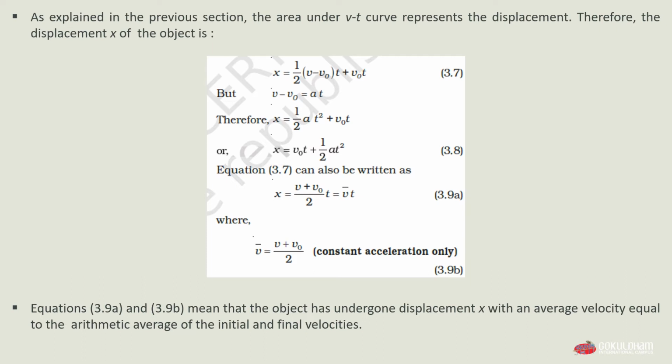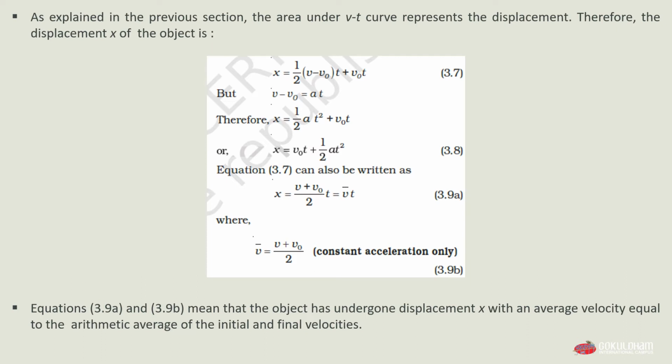But v minus v0 is equal to at, according to our equation 3.6. If we take the v0 from the right hand side to the left hand side, we get v minus v0 equals at. So here we have the value v minus v0 equals at.